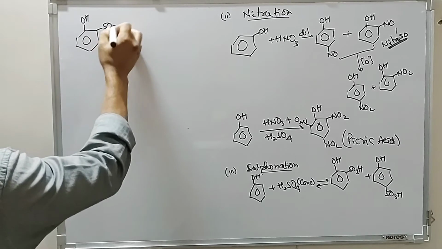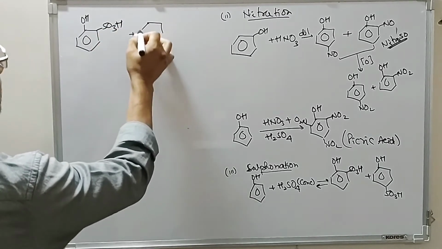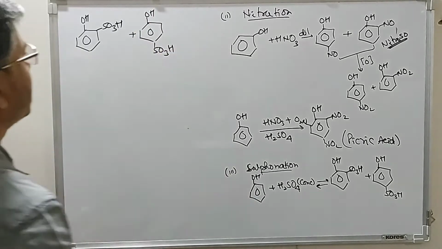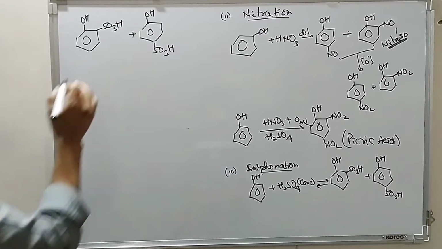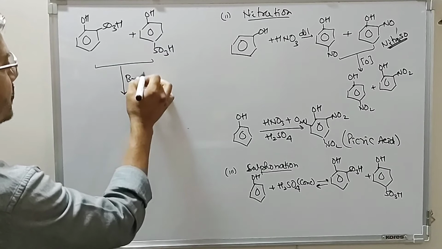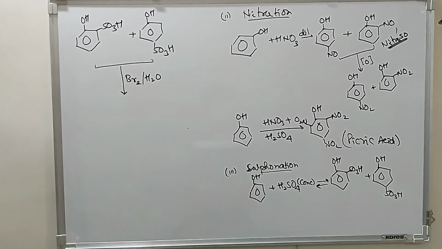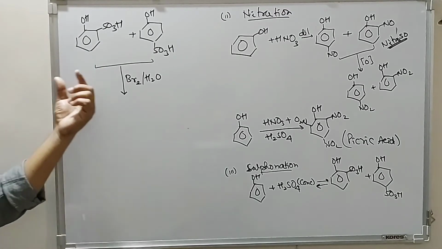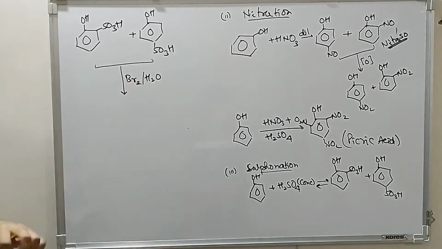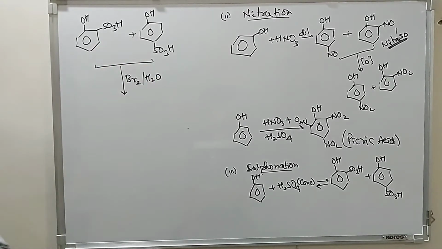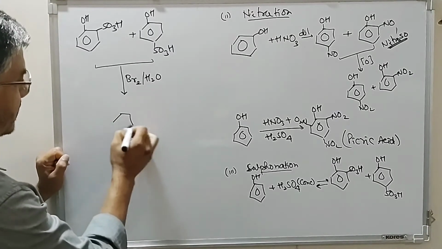If we start with this ortho or para sulfonated phenol, and it is made to react with bromine in presence of water, these ortho or para sulfonated phenols remove the sulfonic acid group from the benzene ring, and the ring is simultaneously brominated.